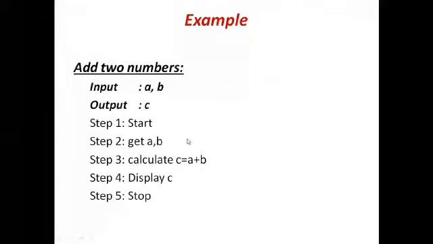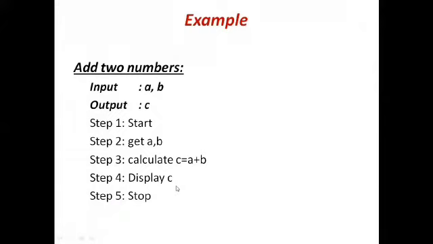So algorithm will be written in normal English. It will not be like a program. It should be general English language statements. By using these statements, we are going to write the algorithm. First, step one, we have to start the process. Then next step, we have to get the input A and B. Then third step, we have to calculate C is equal to A plus B. So the sum of the numbers will be stored in C. So the result is in C now. So we have to display C in the next step. So that is why we are writing step 4, display C.